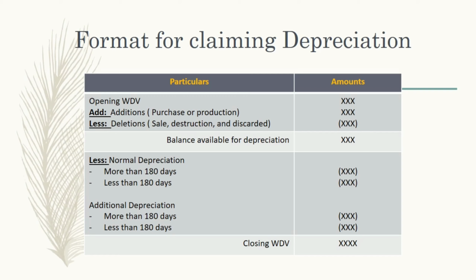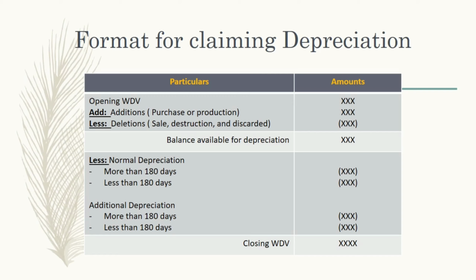There we need to check under normal depreciation whether the assets have been used for less than 180 days or more than 180 days. And even for additional depreciation, that is new plant and machinery, whether they have been used for less than 180 days or more than 180 days. We need to check that, because if it is more than 180 days, we need to apply full depreciation. If it is less than 180 days, then we need to apply only half of the depreciation. So that's the reason we need to mention this clearly while calculating.